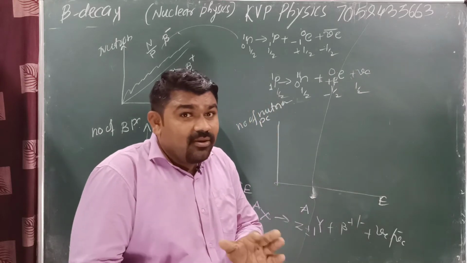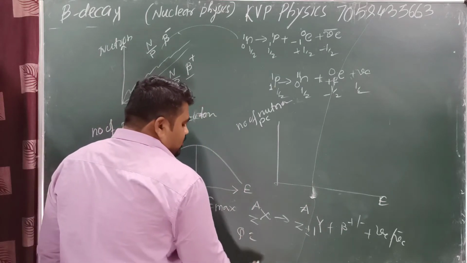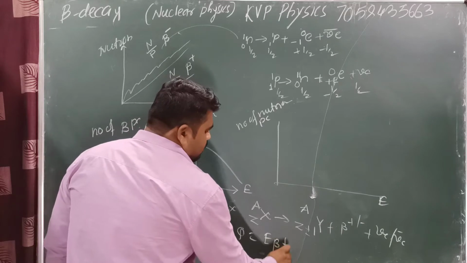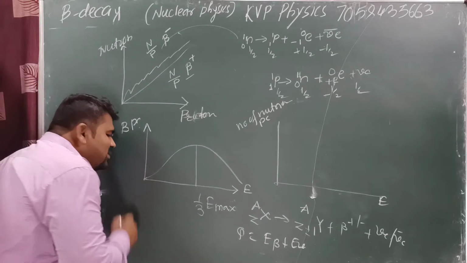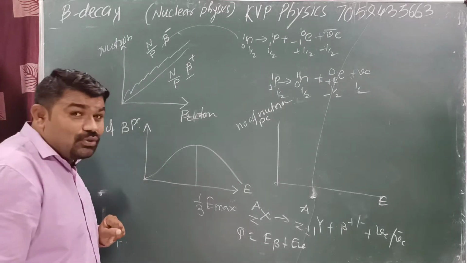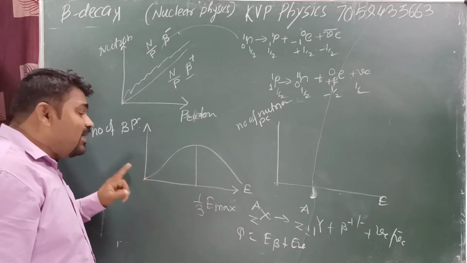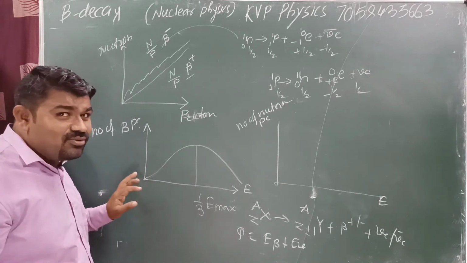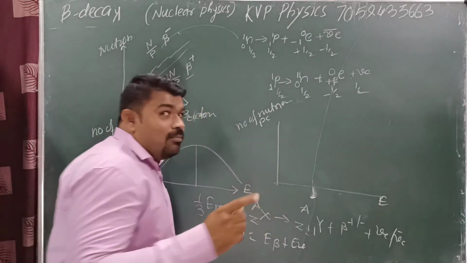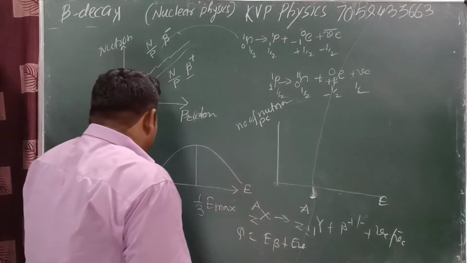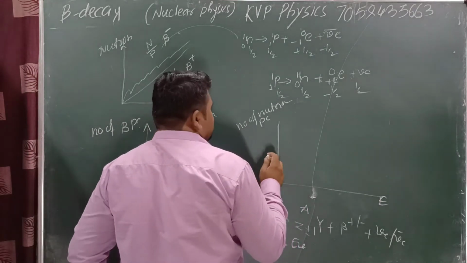Means this is a balancing, and the addition is equal to... Means here total Q is equal to E of beta plus E of nu. आप समझ लीजिए ये हमारे न्यू बीटा पार्टिकल्स कितने हैं? Beta particles have the energy equal to 0. At that time, maximum energy of neutrino, here beta particle is 0. Maximum energy.